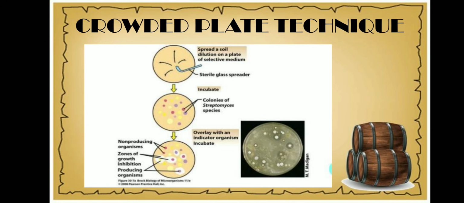So if we see a zone of inhibition around a particular colony, then that colony will be considered the primary isolate on which further testing will be done for the antibiotic producers, to cultivate them on a large scale. That is all about the crowded plate technique.